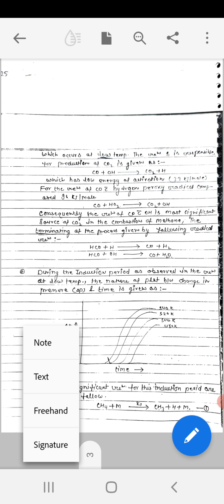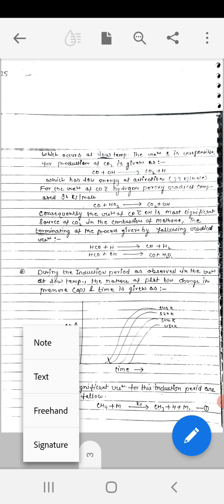At 500 we get a curve above 480. Then the third is at 320, it is above, and at 340 it is above. This time lapse between the zero of the time axis and the start of the reaction is known as the induction period.